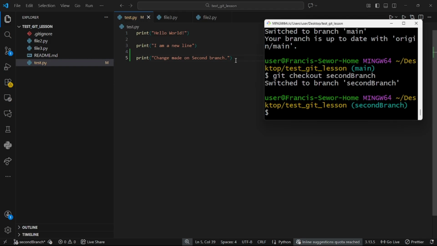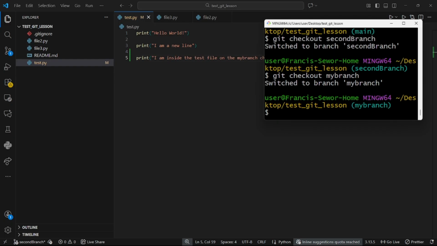So let me go through one more time. I'm going to create a branch from my branch. So I'm going to git checkout my branch. So I'm on my branch now, and this is the message I have inside. Now I'm going to create a branch from here.